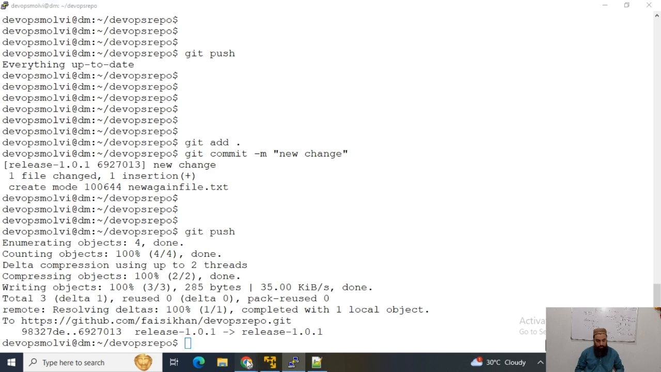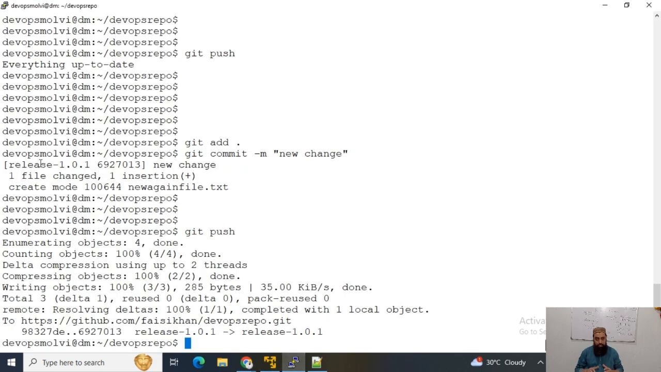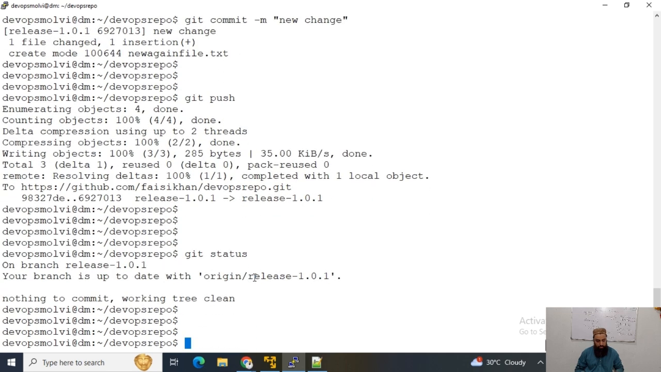Now if I refresh, you can see that release branch had some recent pushes, and now this branch is one commit ahead of master branch. Now I want to merge this release branch with my master branch. I will first check where I am. I am at release.